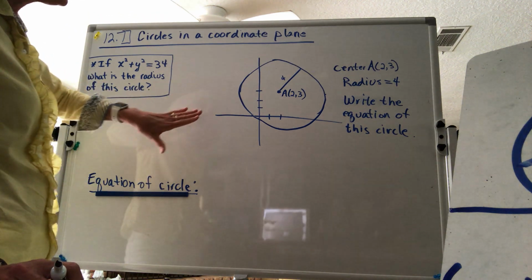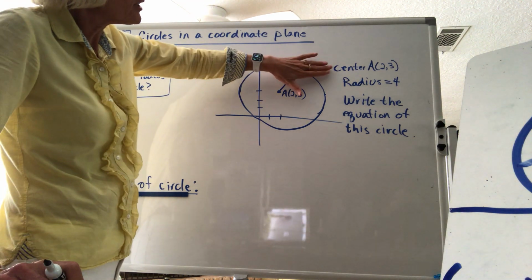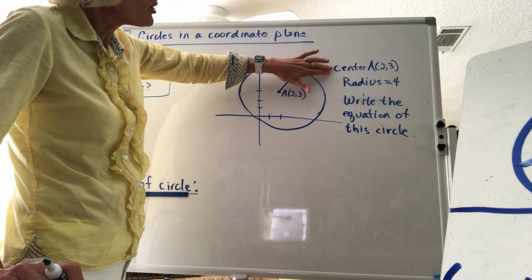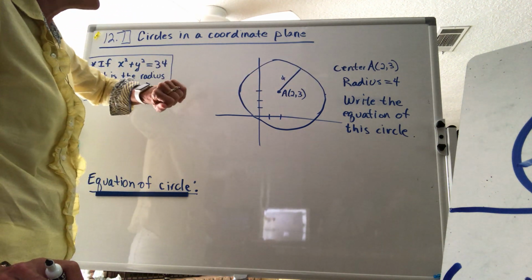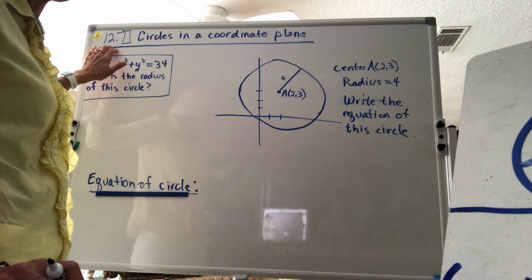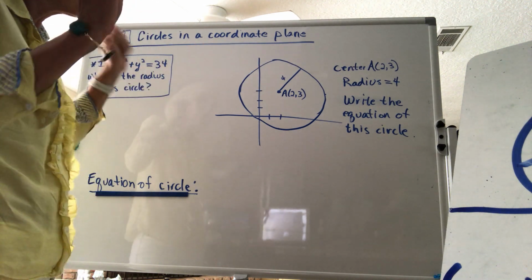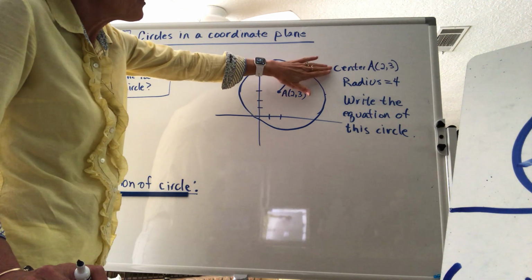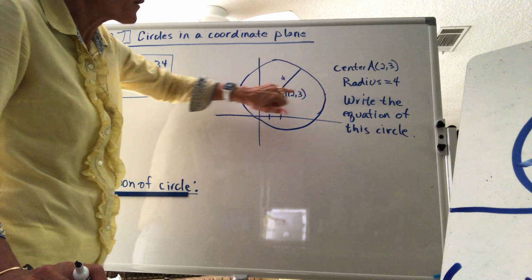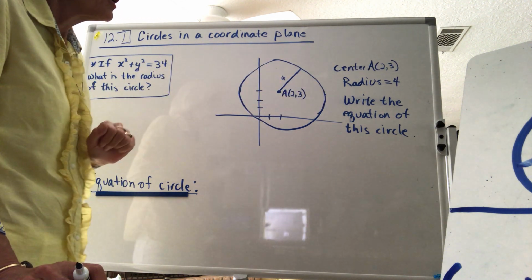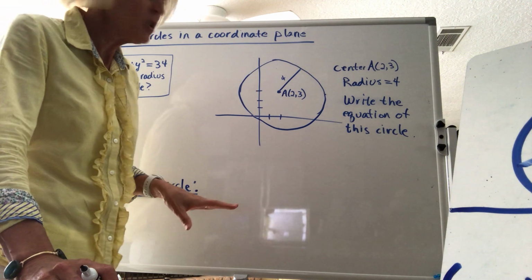Well, let's take a look at a circle where we know the center A is (2, 3). So this is 12-7, our last section in the textbook, circles in a coordinate plane. So woohoo, we're on the last section. So we have center A at (2, 3), so I've already graphed it, and the radius is 4. I want an equation of the circle.